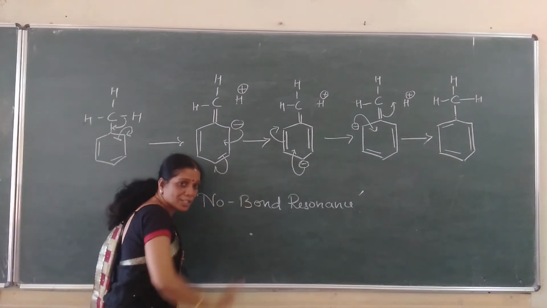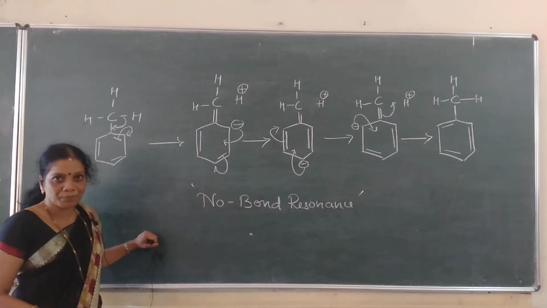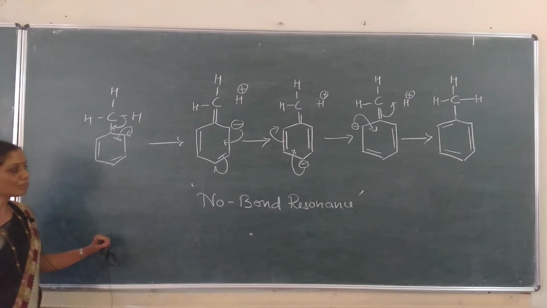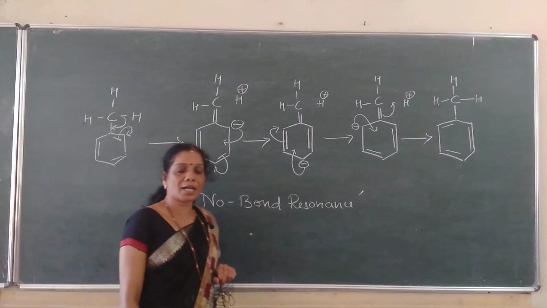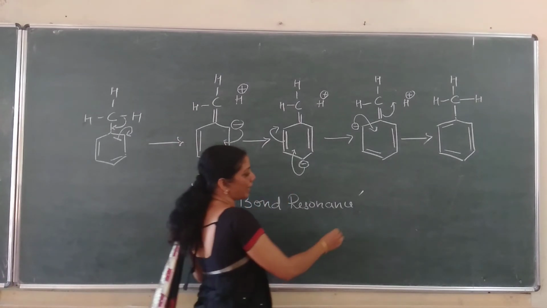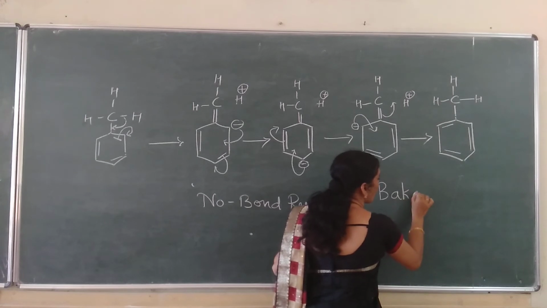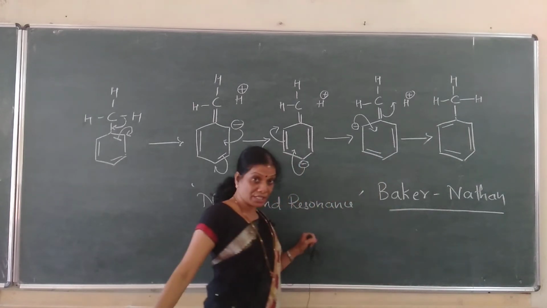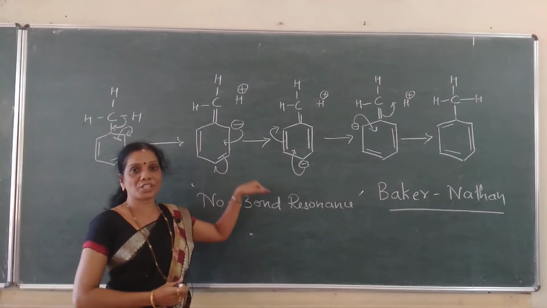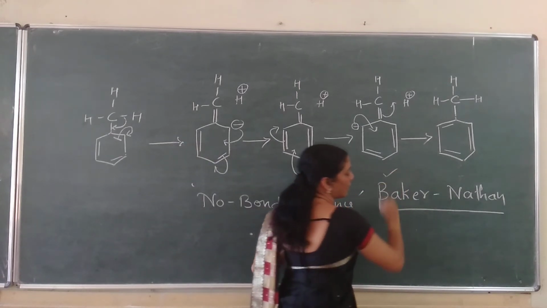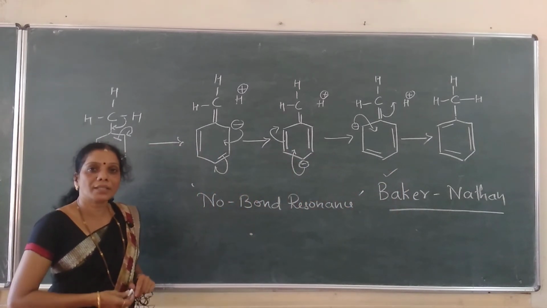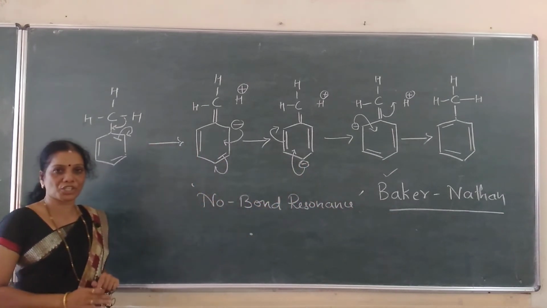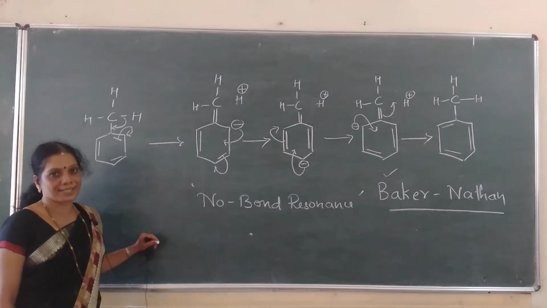All the structures are similar to the resonance structures only. Plus or minus effect only. Except lone pair, we have to use here what? Bonded sigma electrons. This effect for the first time was observed by a scientist called Baker-Nathan. He observed this effect for the first time. Hence, hyperconjugation effect is also called as a Baker-Nathan effect. It is also called what? A Baker-Nathan effect. Okay, no bond resonance, Baker-Nathan effect or hyperconjugation, all these are similar delocalization processes.